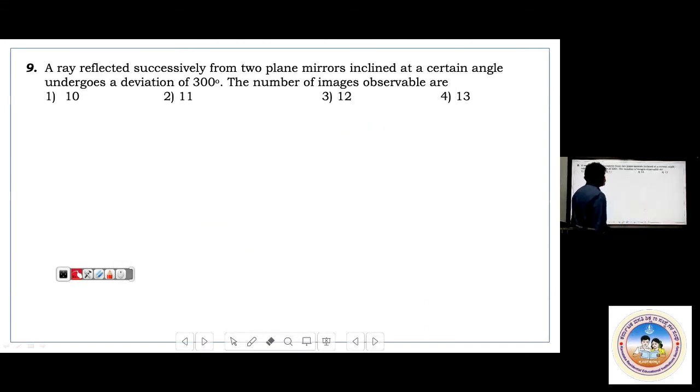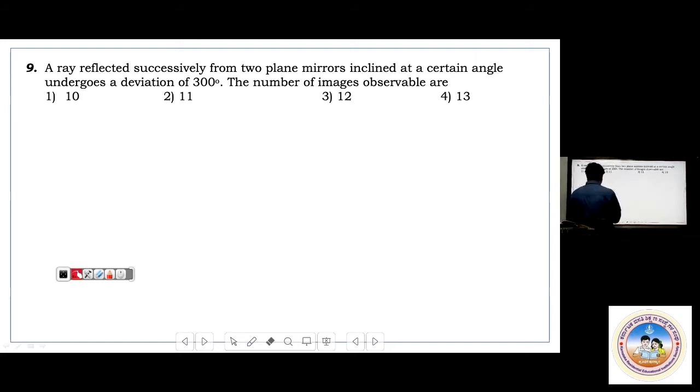So now further, a ray reflected successively from two plane mirrors inclined at a certain angle undergoes a deviation of 300 degrees. The number of images observable are. Very good question, interlinked question.